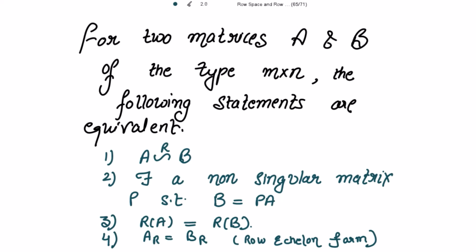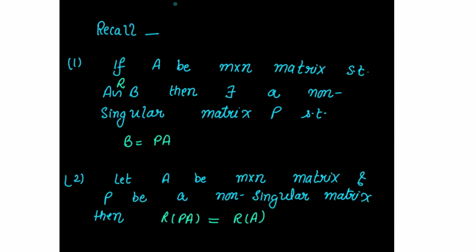So we have to prove all these statements to be equivalent. That means we have to prove second statement from the first statement, then third statement from the second statement, then fourth statement from the third statement, and then first statement from the fourth statement. So before starting with the proof, let's recall few results.